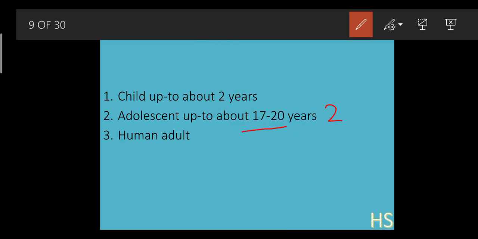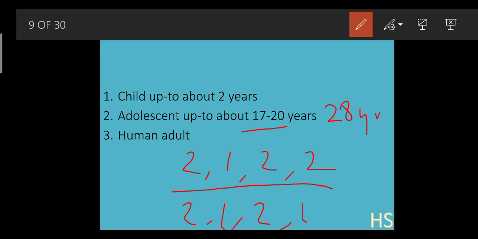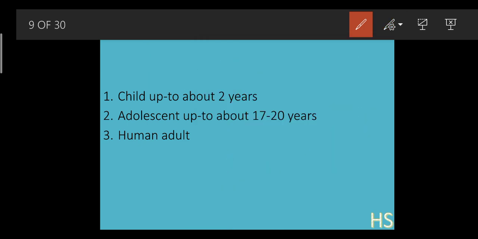Then in adolescents, we have around 28 teeth. Just see this formula, 2122 in the upper jaw and 2122 in the lower jaw. If you count, this number goes up to 14 teeth on the right hand side. If I multiply by 2, it would be around 28 teeth. You just have to multiply this number to get your answer.